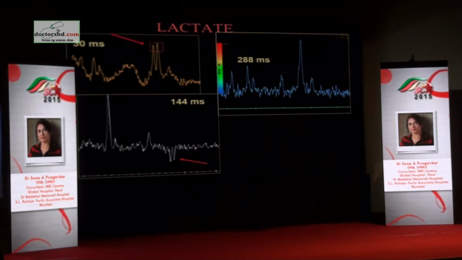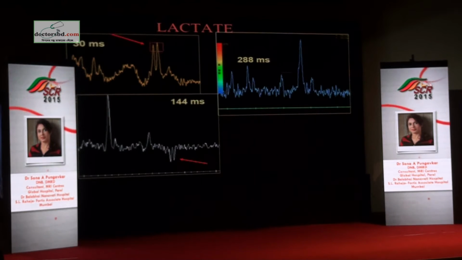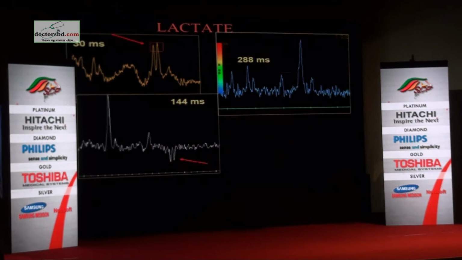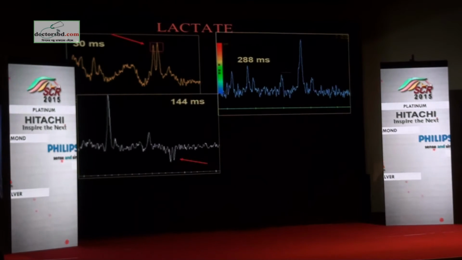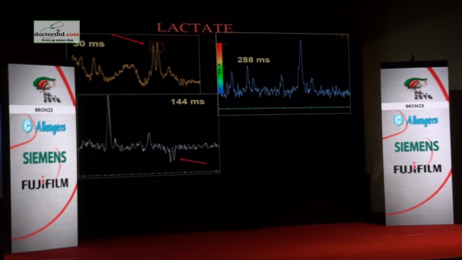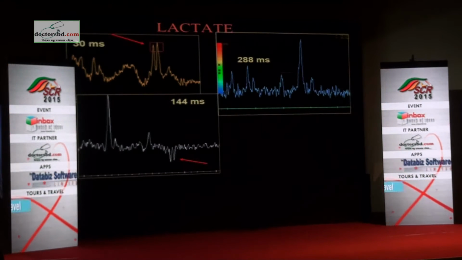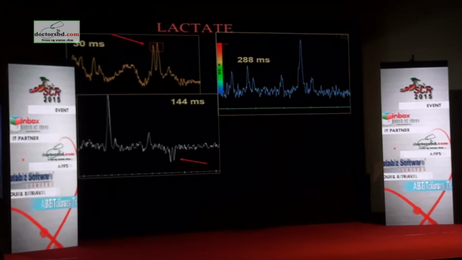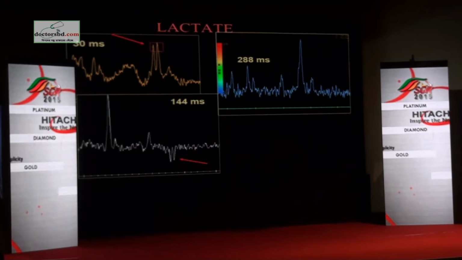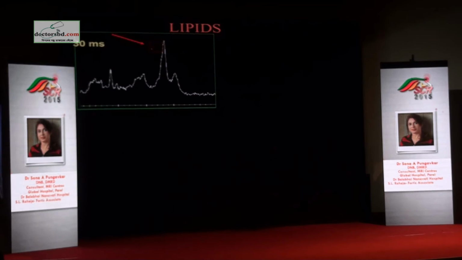There is another timing that you may resort to, which is called very long TE spectrum, in which lactate remains upright, but lipid component gets suppressed. Practically, I do not find a use to run all these extra sequences except when I'm assessing and I'm not sure about a tuberculoma, or in very rare conditions when I want to further differentiate in a radiation necrosis between the two. What happens to lipid?